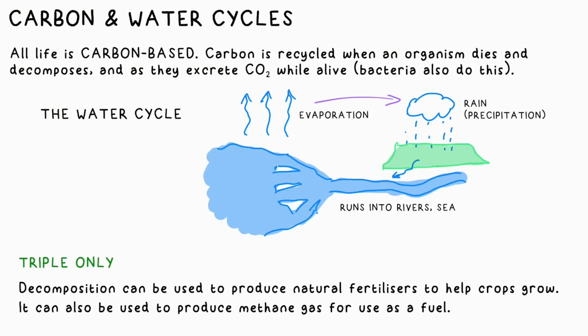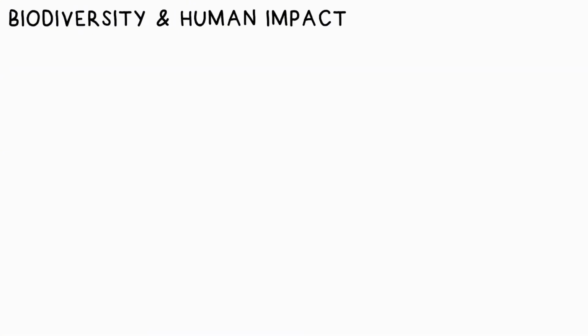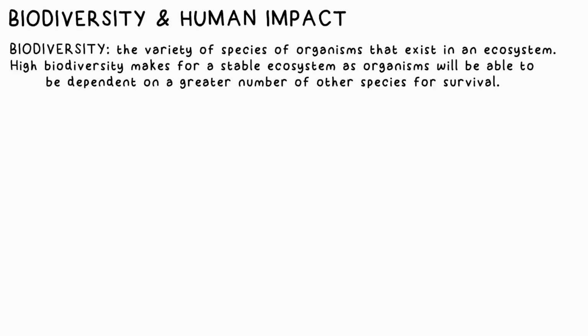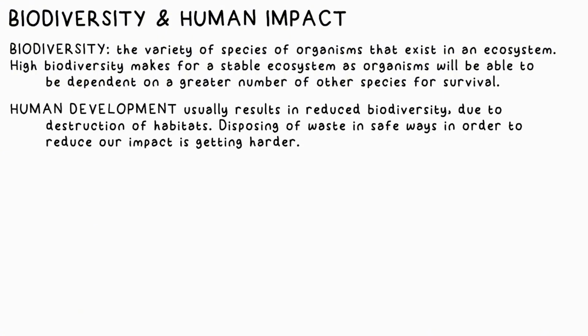For triple, you need to know that farmers utilize decomposition to produce natural fertilizers that can then be used on crops. It can also be used to produce methane gas to be used as fuel. Back to double. Biodiversity is one of those buzzwords that's very much in vogue at the minute. Basically, it means how many different types of organisms you have in an ecosystem. High biodiversity generally makes for a stable ecosystem, as organisms don't have to depend on one species for a resource, for example. Sadly, human development usually results in lower biodiversity.